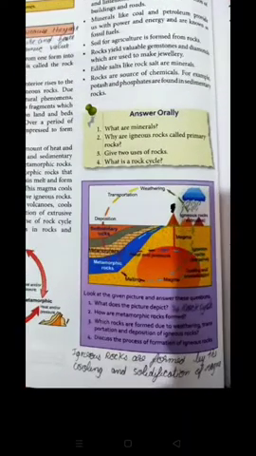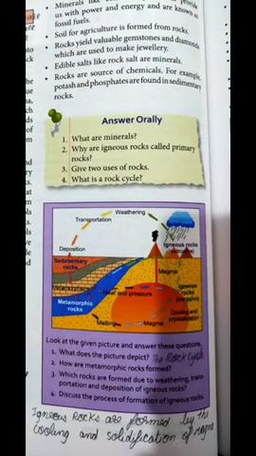And I think we are left with the third question: which rocks are formed due to the weathering, transportation and deposition of igneous rock? Igneous rocks are formed by the cooling and solidification of magma or lava.